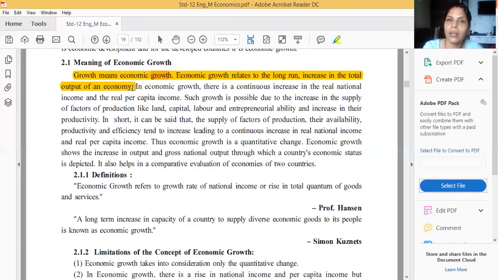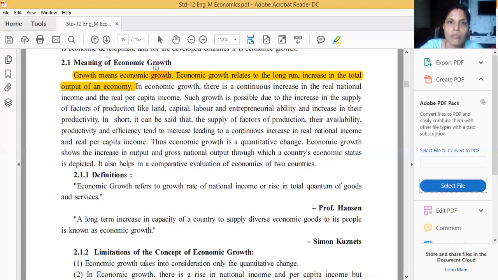Okay, so if we are discussing the increase in production in a particular area, then we are discussing the economy. Again, I will repeat: production activity in a given area, that is known as economy. Like production increase, or all types of trade, or all commercial activities increasing, then we are discussing that particular region. So economy means the productive activity which is going on in a given region.